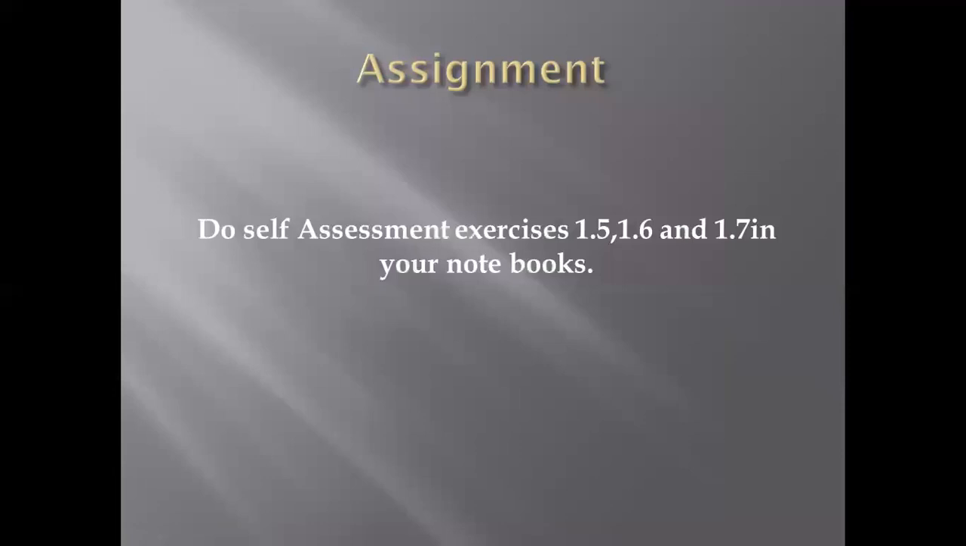Hope you understand this lecture. Assignment is to do self-assessment exercises 1.5, 1.6, and 1.7 in your notebooks. Thank you.